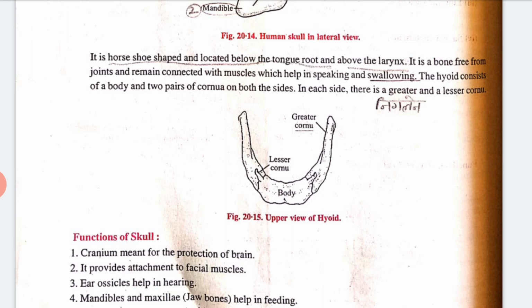Let's see the functions of the skull. The cranium is meant for the protection of the brain, and it provides attachment to facial muscles. Ear ossicles help in hearing. The mandible and maxilla, the jawbones, help in feeding. Sense capsules associated with the cranium protect the eye, ear, and olfactory organs.